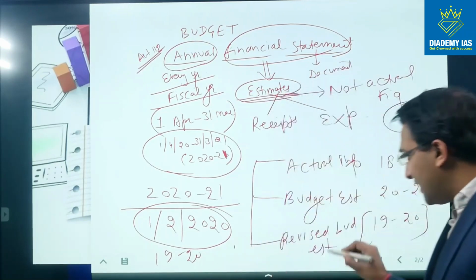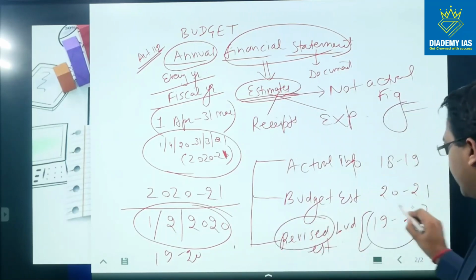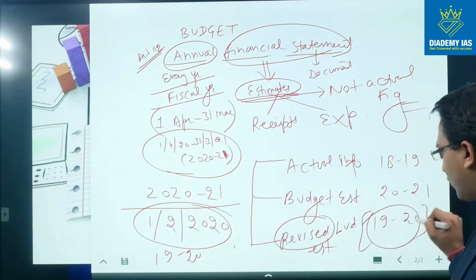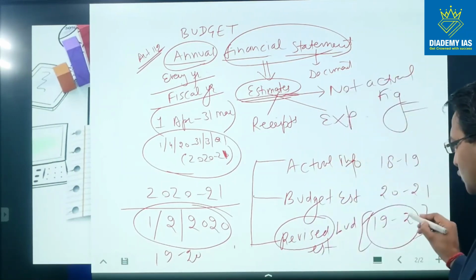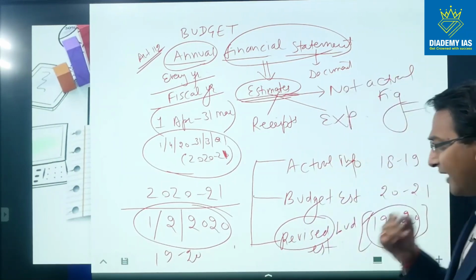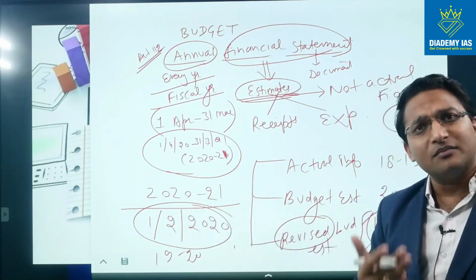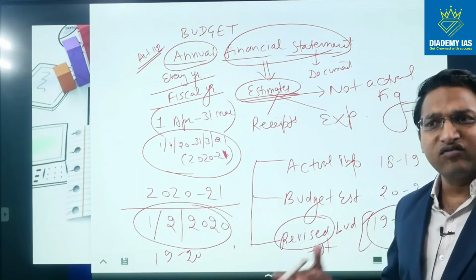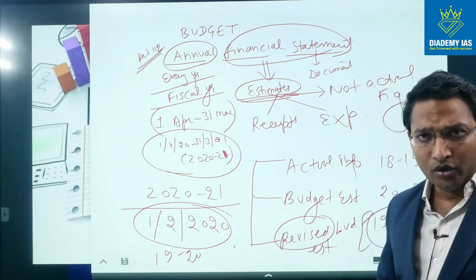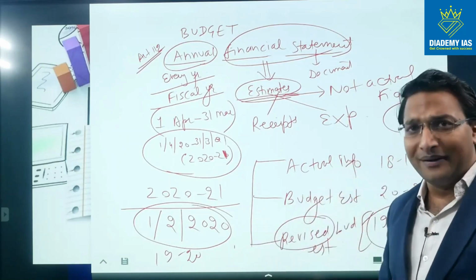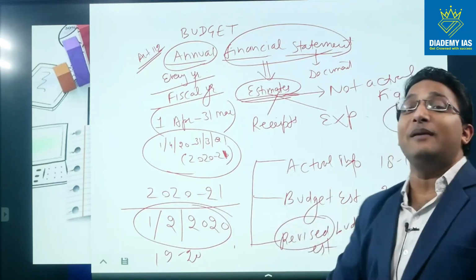Why I am saying revised? So when the budget was actually presented for this particular year, right? So budget for this particular year was presented 1 year ago, right? When actual budget was prepared for this particular year, at that time we had some estimate, but over a period of time these estimates have changed, because the Indian government has information that coronavirus might impact the country, or some other health issue is emerging. So considering those things, the Indian government has actually revised the estimate of the current year.